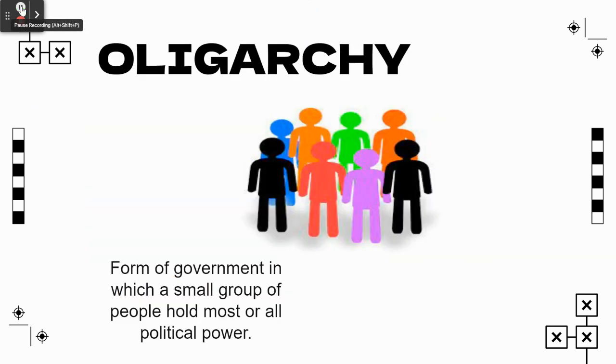Okay, another form of government is an oligarchy. And basically, it's real simple. It's just a form of government in which a small group of people hold most or all of the political power. You can see here, there's an image of a few people. It's not just one person, but it's a small group, and they're the ones in power. They're not voted on, they just control all the power.